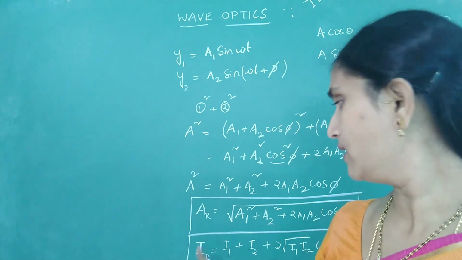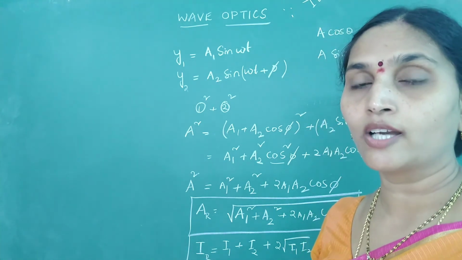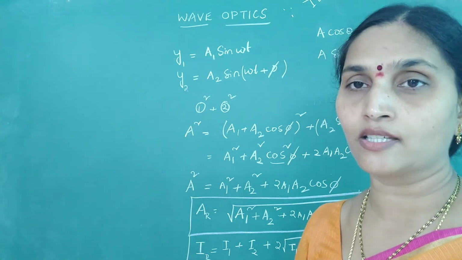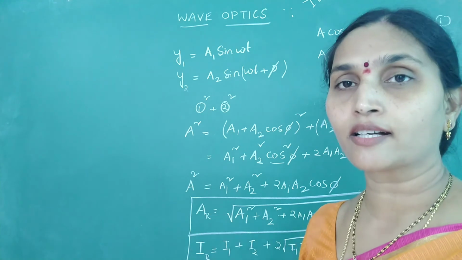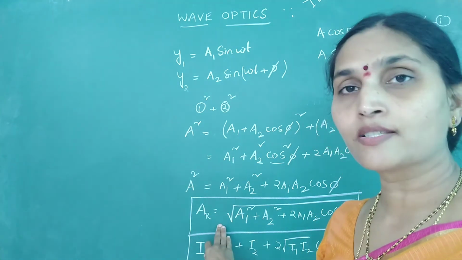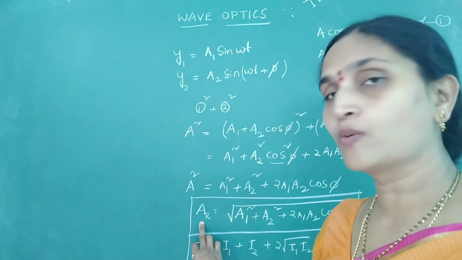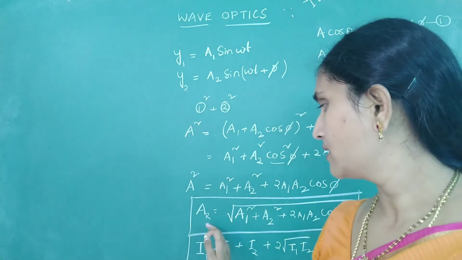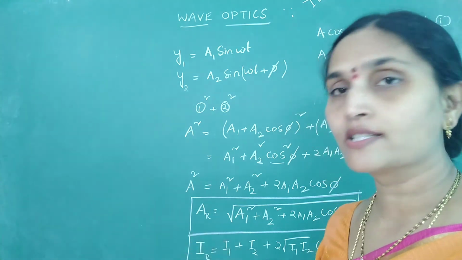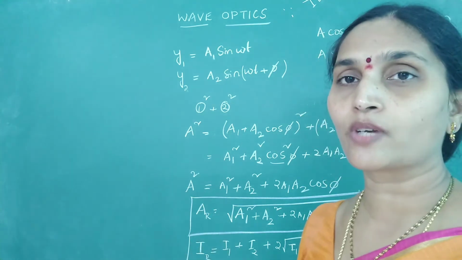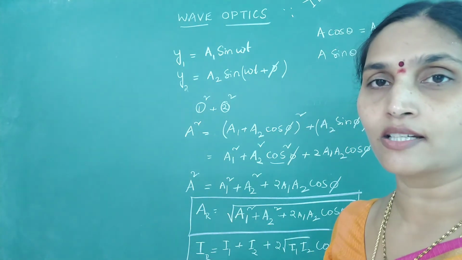Now let us see when this amplitude and intensity will be maximum. This condition we call the condition for constructive interference. I told you already that on the screen we are observing alternate bright and dark regions. When the point is bright, we call it constructive interference, and the amplitude becomes maximum. If you get a dark spot, then it is destructive interference. So let's look into detail: what are the conditions for constructive and destructive interference?